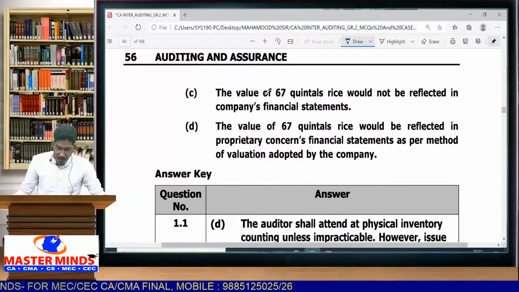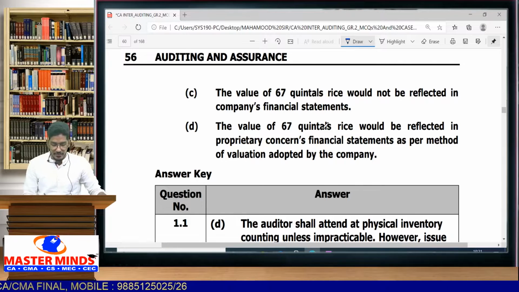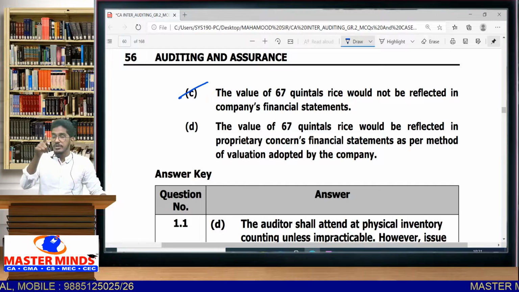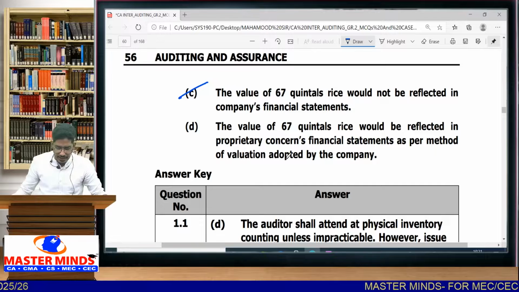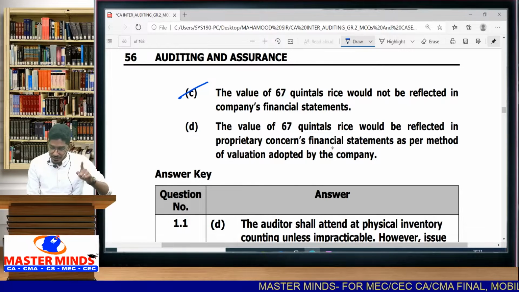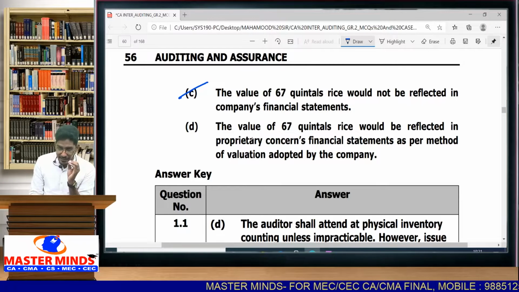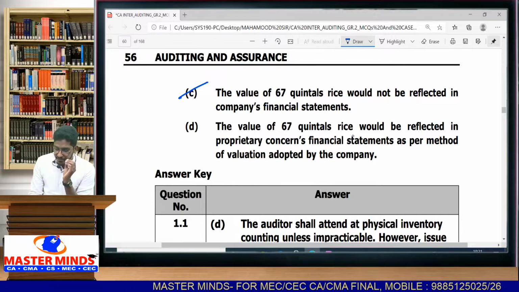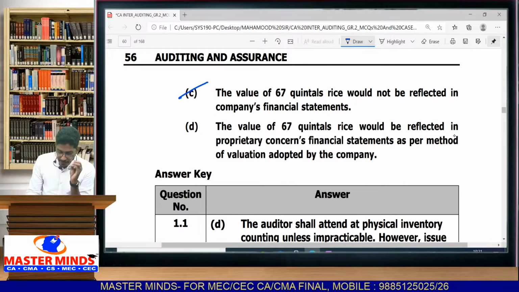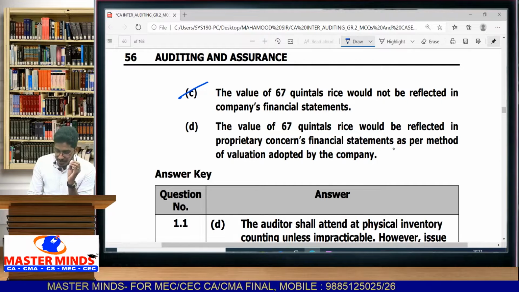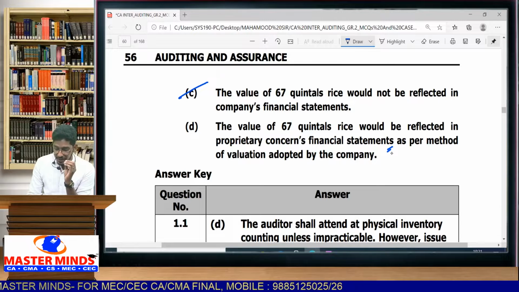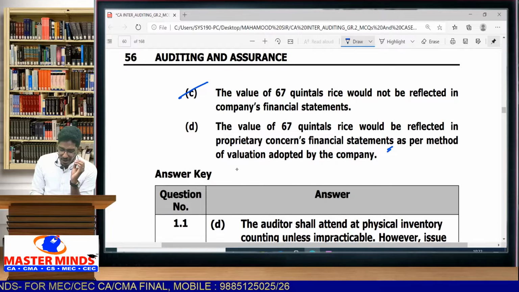Option C, the value of 67 quintals rice would not be reflected in the company's financial statements. This is correct, 100% this option is correct. Then option D, the value of 67 quintals rice would be reflected in the proprietary concern's financial statements, as per the method of valuation adopted by the company. Listen carefully. Yes, it will be reflected in the proprietary concern's financial statements, but as per the valuation method adopted by the company, that is wrong.